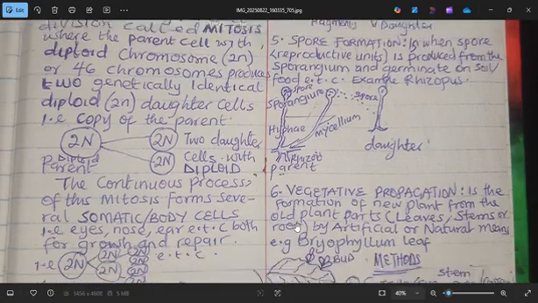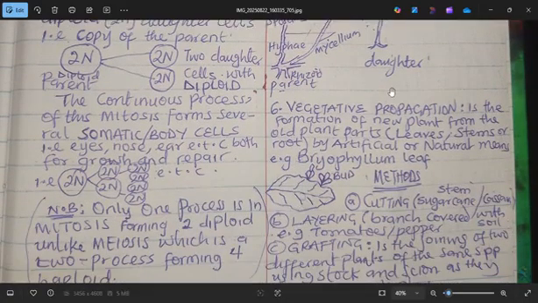Then that leads us to the last one, which is vegetative propagation. Vegetative, just like vegetable, from the word plant, so meaning that we are propagating plants here. So this is the formation of a new plant from the old plant parts. We cut the parts like the leaves, the stems, or the roots. It could be by artificial or natural means. For example, bryophyllum. This bryophyllum can be propagated using the leaf. When the leaf falls, the leaf can still germinate, producing a bud, either by natural means or artificial means.